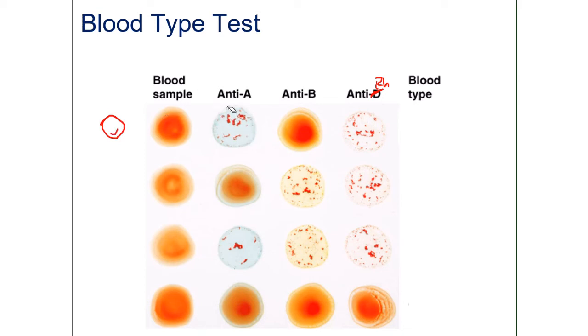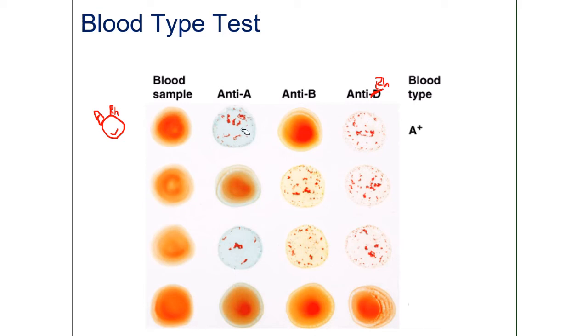If we drop it into the first well and it reacted with the antibody A, you know that there is a reaction because of these clumpings, right? Then that means the blood sample must contain A antigen. If you mix it with antibody B and there's no reaction, then that means our cell does not have any B antigen. And if you mix it with the Rh antibody and it clumps together, then that means this person will have the Rh antigen on them. And so the blood type of the first person is A positive.